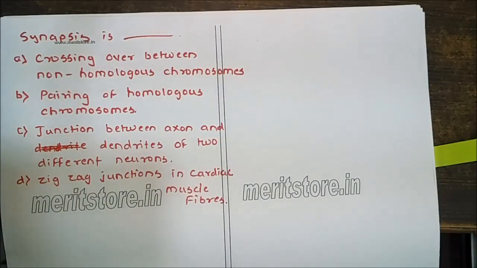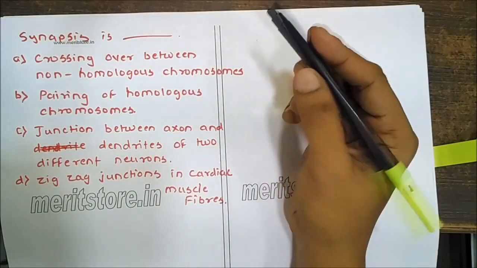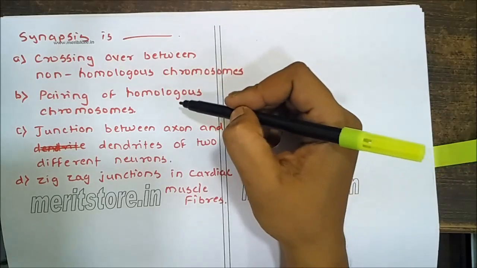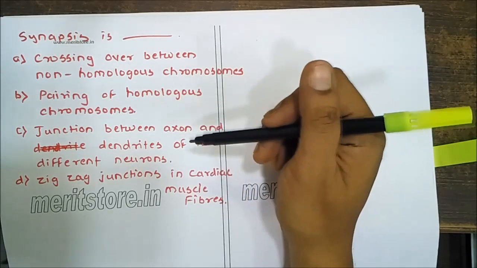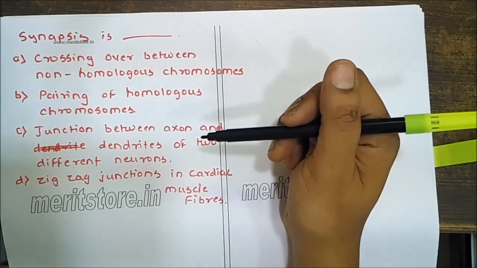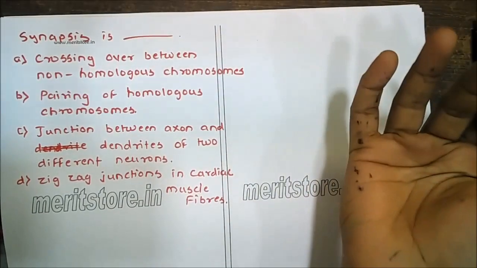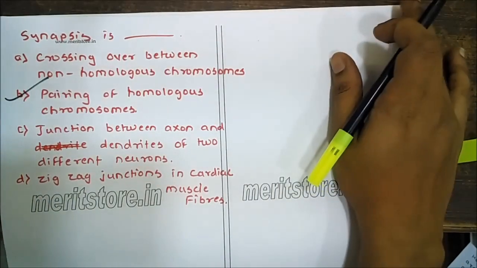What is synapsis? Is it crossing over between non-homologous chromosome? Is it pairing of homologous chromosome? Is it junction between axon and dendrite of two different neurons, or is it zigzag junctions in the cardiac muscle fiber? See, the definition of synapsis says that it is pairing of homologous chromosomes. So the correct option is B. Next.